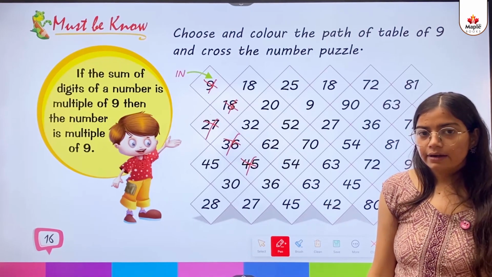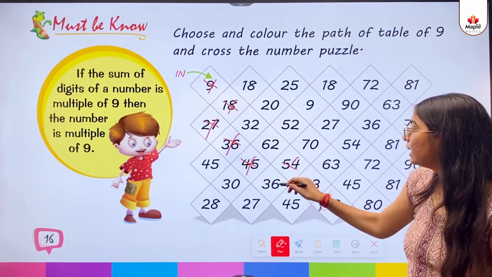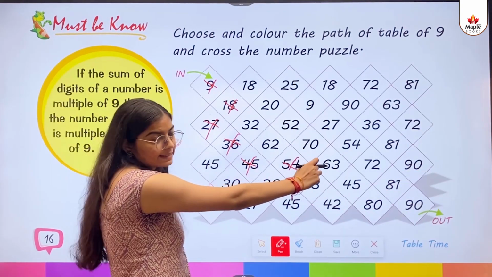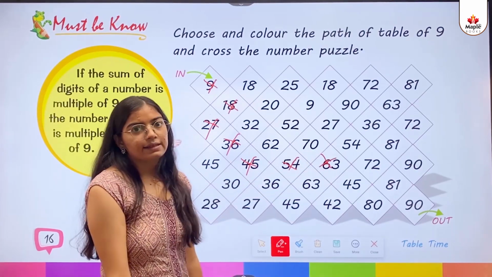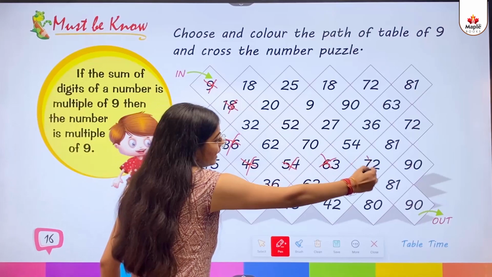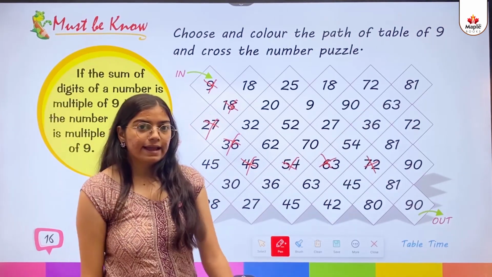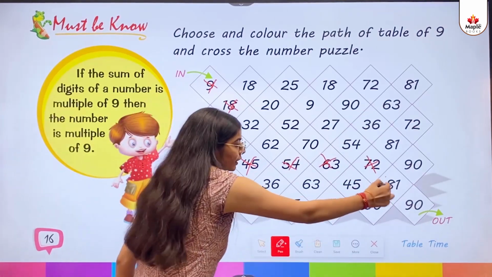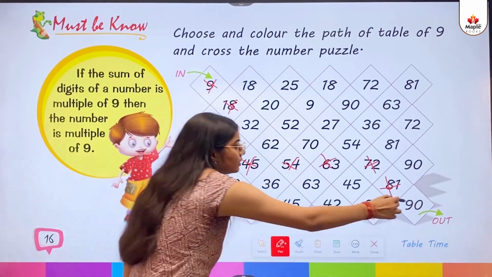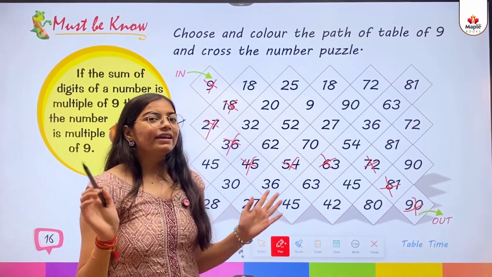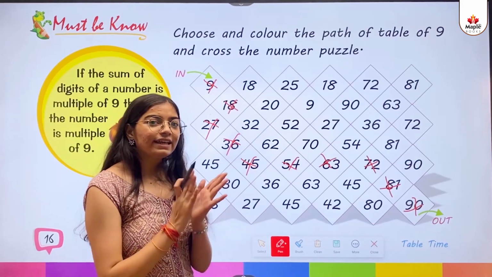9 6s are 54. So here. 9 7s are 63. So here. 9 8s are 72. So here. 9 9s are 81. So here. 9 10s are 90. So here. Yay! We came out. Yay!